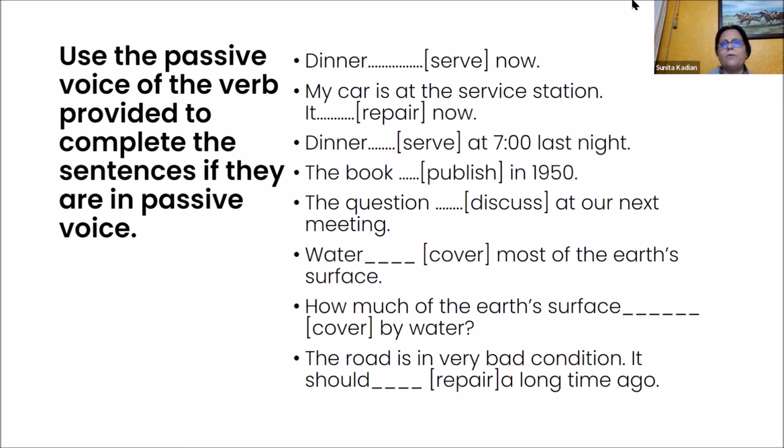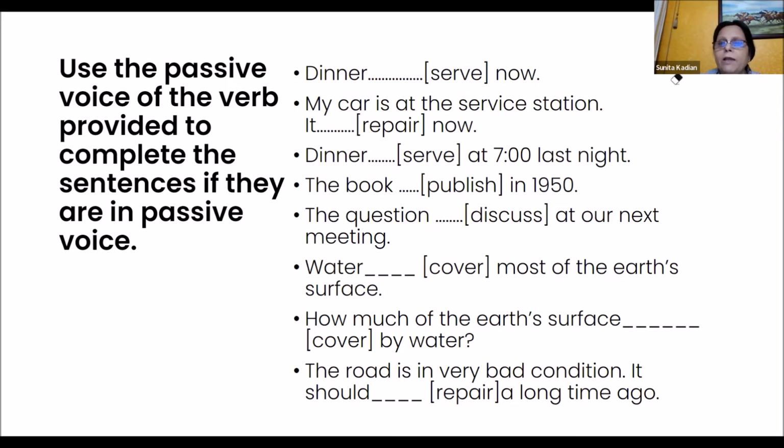Present simple tense, when do we use it? When we talk about something that happens every day. When the word "now" is there, that means something is happening now. So I'm correcting the first one also. Something is happening now. Somebody is serving dinner now. So dinner is being served now.